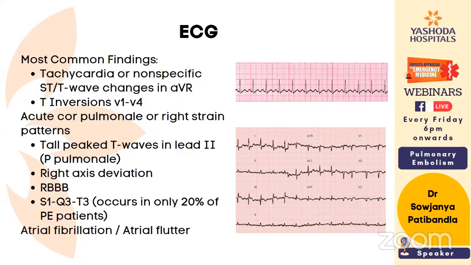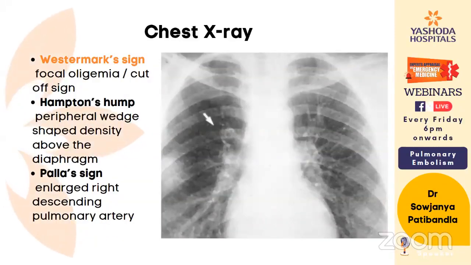And if the airway is not protected, an experienced person should be the one who does the intubation in these patients, because these people have very low oxygen reserves, and their hemodynamics worsen very fast. Whenever you have to give fluid resuscitation, small aliquots should be given instead of a continuous bolus in these patients. And if there is a requirement for vasopressors, norepinephrine will be the choice of vasopressor in these patients.